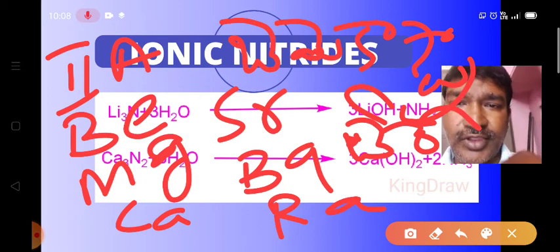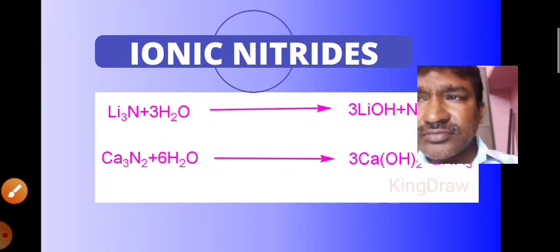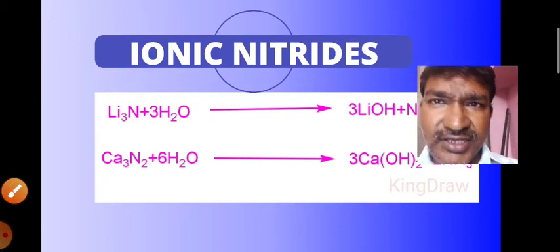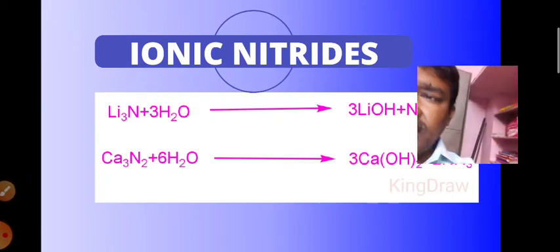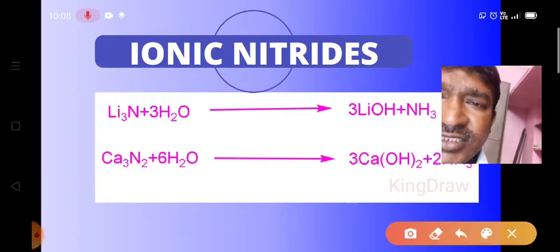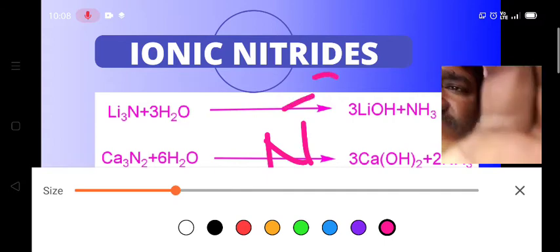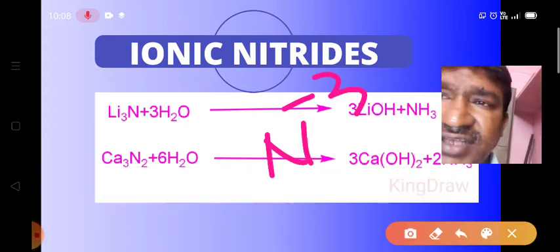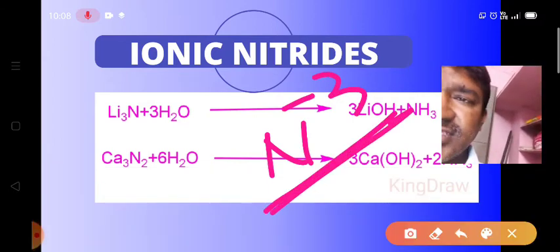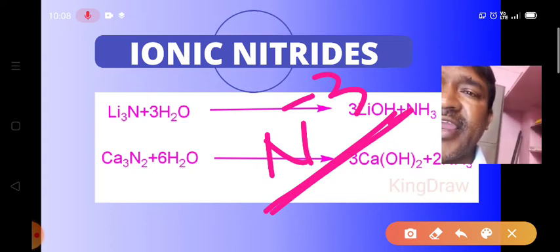These ionic compounds contain ions in them. Generally, as nitrogen is the most electronegative element, it exists as the N-3 ion in these compounds, and we call the N-3 ion the nitride ion.